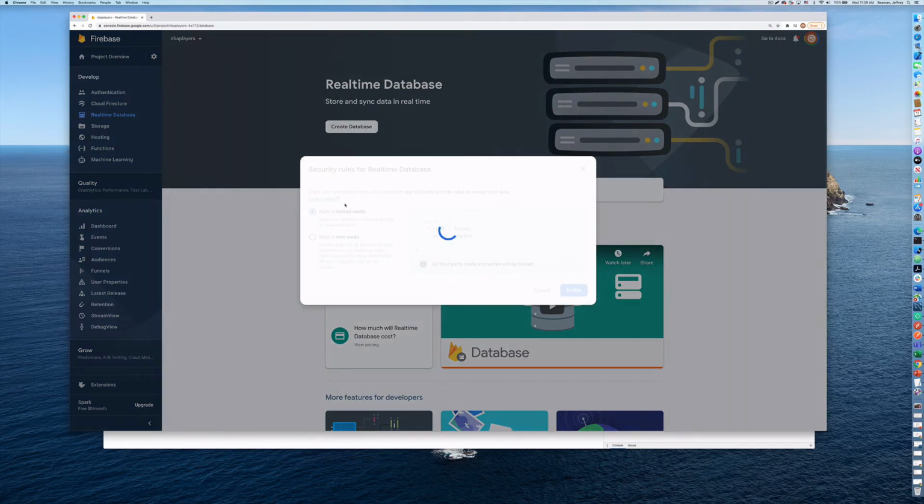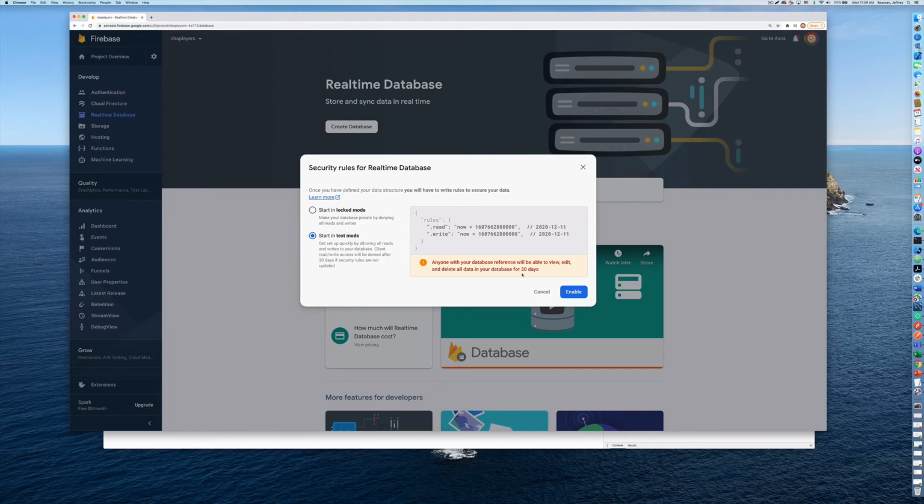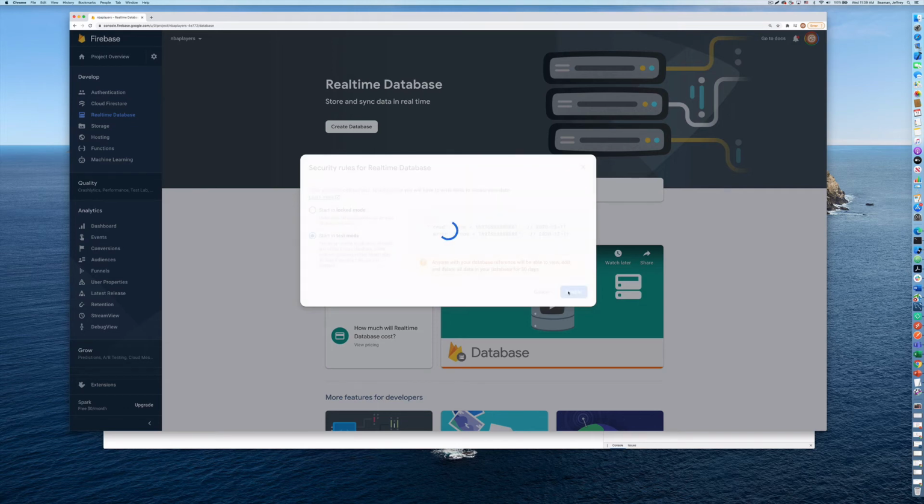So when you create the database, as it loads here, you have these two different security rules. You have locked mode and you have test mode. Locked mode is a more private environment. It's more secured. It's good for no reading, no writing, just displaying data, whatever the case is. But it depends on what your situation is. Maybe if it's a production environment, it would be different. But for what we're testing, we're going to do start in test mode. So anyone with your database reference will be able to view, edit, blah, blah, blah. That's fine because we're just playing. So we'll click enable.